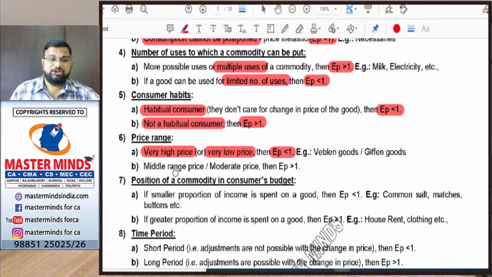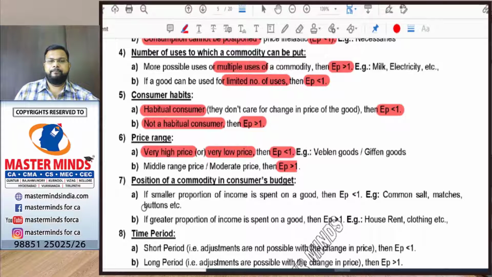Okay, next, middle range price. When it comes to middle range or moderate prices, the prices which are not high or not low, for example, mobile phones at 9,000 or 10,000. It's a moderate range price, not very high. In case of goods of moderate or middle range price, the price elasticity will be greater than 1.